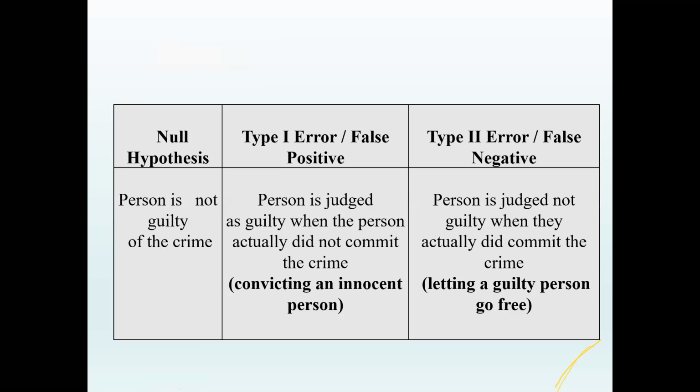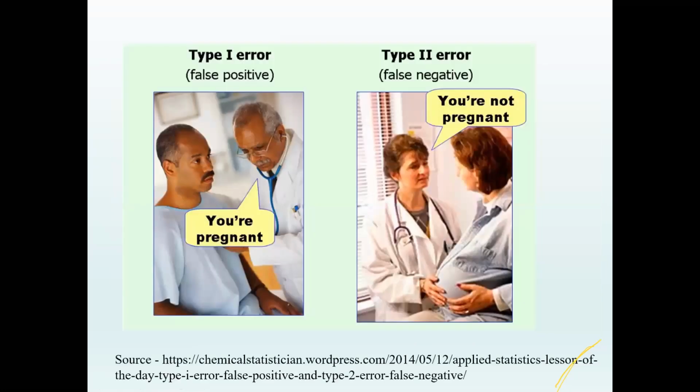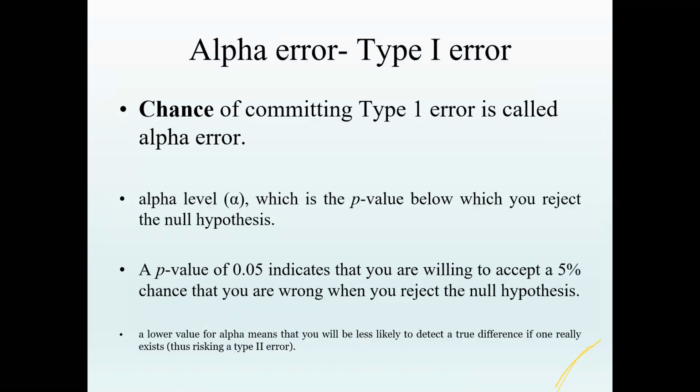If you cannot remember this, you can think about it in these terms. Type 1 error is a false positive error and type 2 error is a false negative error. Now the chance of committing type 1 error is called alpha error. So the probability of committing type 1 error is called alpha error. And what we have to do is always try to keep the alpha error as low as possible.